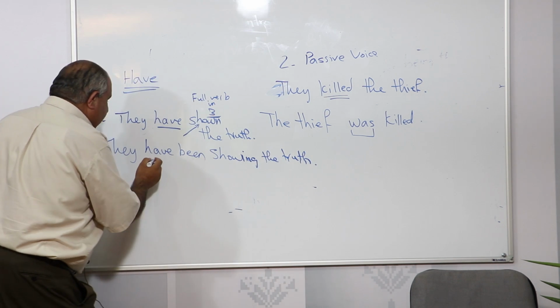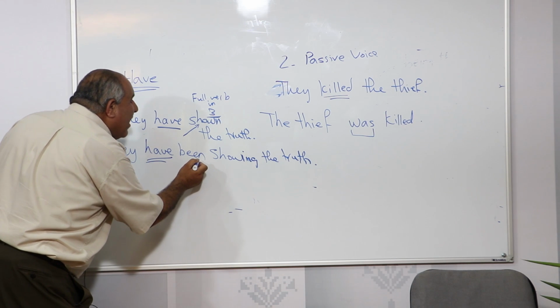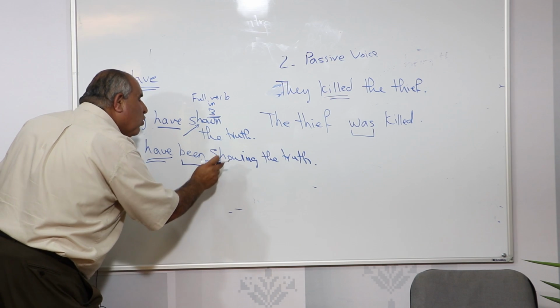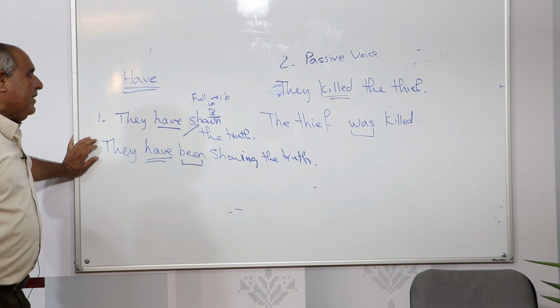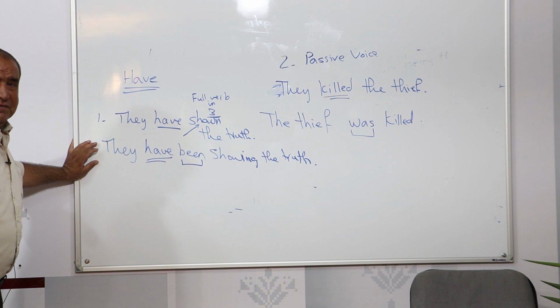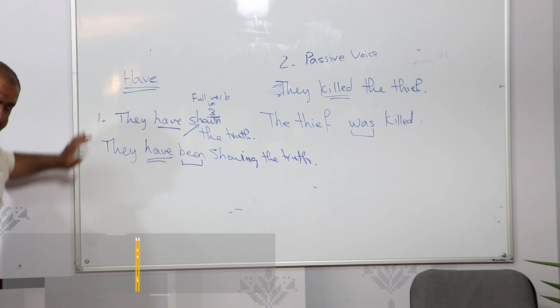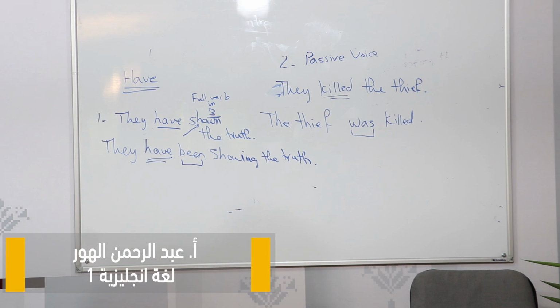You see? I have is followed by the past participle of the verb to be, then followed by the verb in the continuous. They have been showing the truth to all of us. Now this is about the cases where we use the full verbs and the auxiliary verbs and their meaning and the tenses.